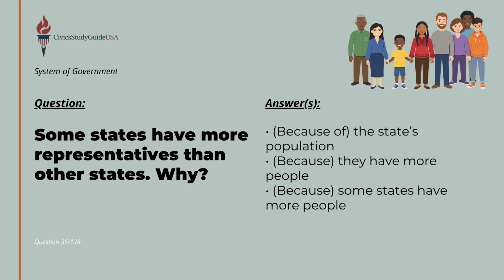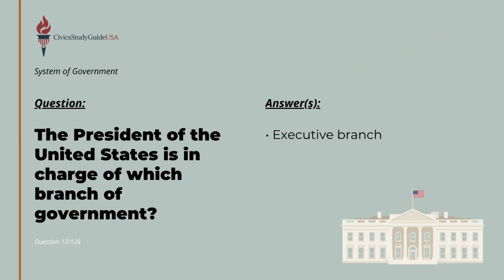The size of these districts varies across the country because some states have more representatives than other states due to the state's population, meaning they have more people. Once Congress writes and passes a bill, it moves to the leader of the next branch.